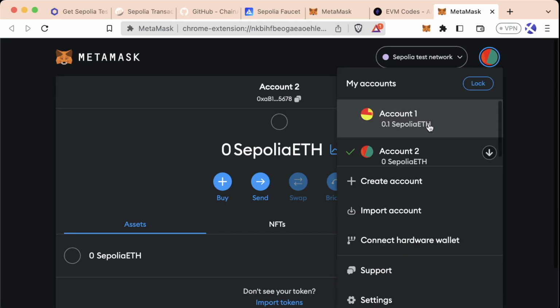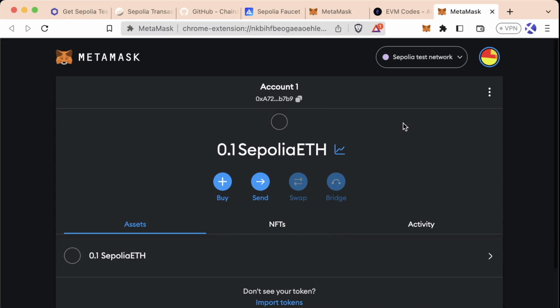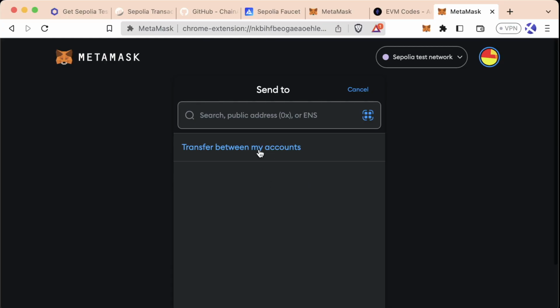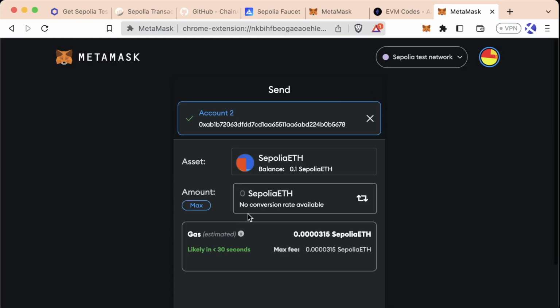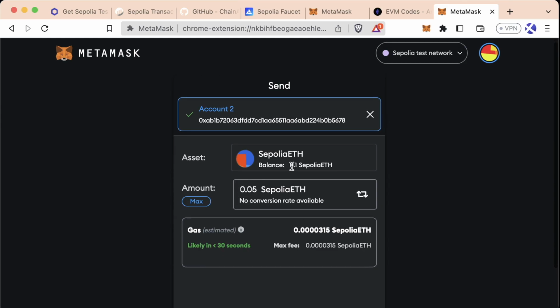If I send 0.05 from account 1 to account 2, how much do you think I'll have left in account 1? Let's go ahead and do this. And this is going to be the first transaction that you send on the blockchain, which is incredibly exciting as well. Let's go ahead and hit this send button in our MetaMask. We'll hit send. We'll hit transfer between my accounts. We'll select account 2 and we'll say 0.05 Sepolia ETH. So we started with 0.1 Sepolia ETH and we're going to send 0.05 to account 2.